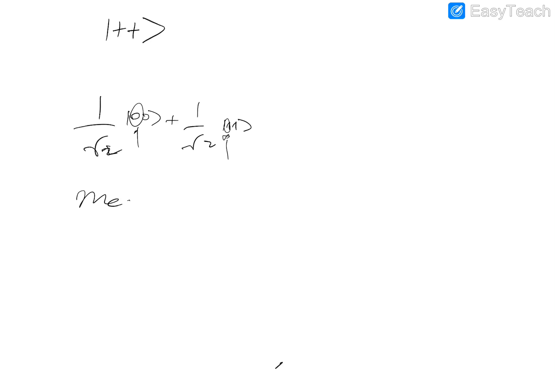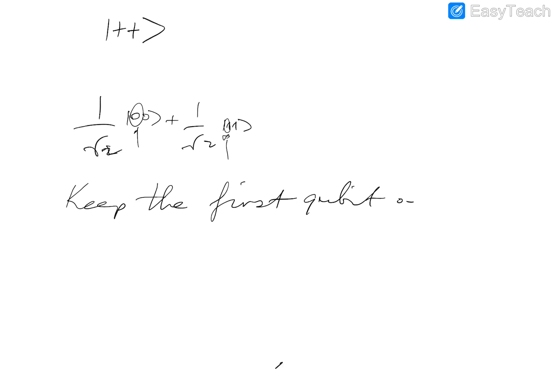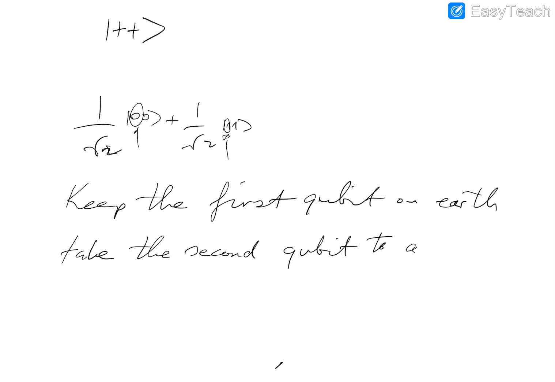So we keep the first qubit on Earth and take the second qubit to a distant planet. Okay, so first we measure the first qubit in the standard canonical basis.